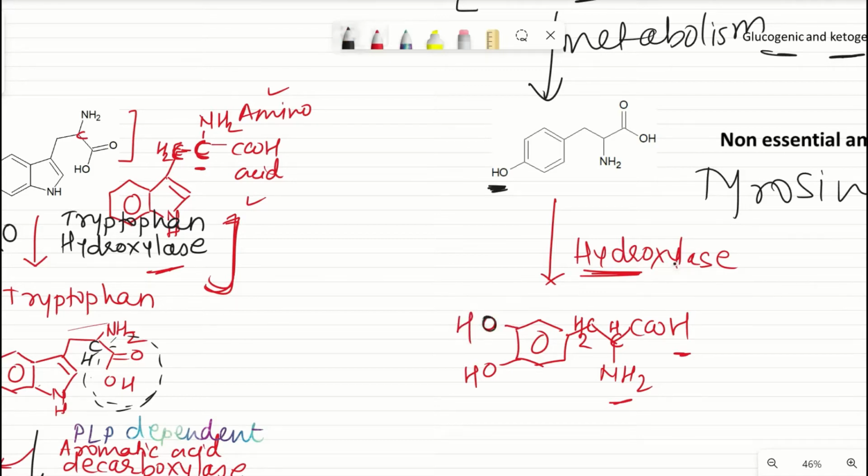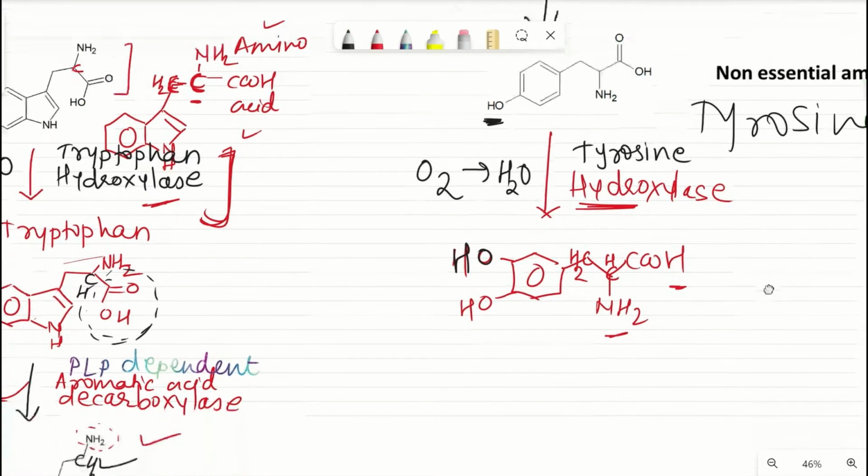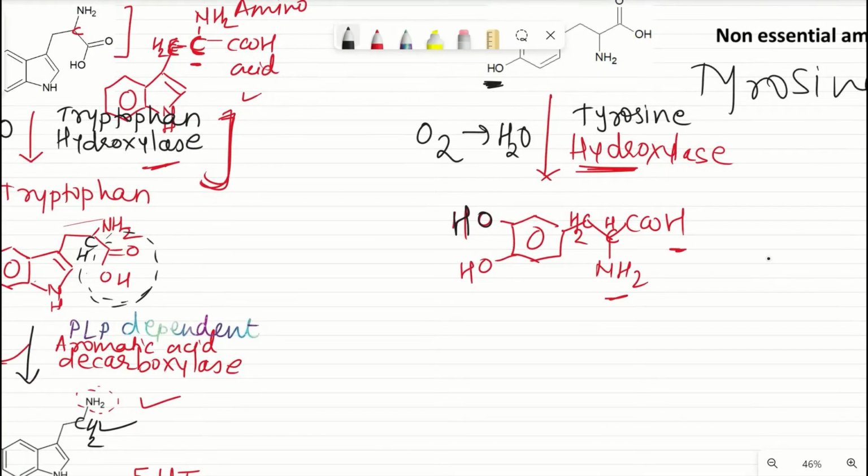Okay, and this OH has been added by tyrosine hydroxylase, that is the name of the enzyme. And from where has this O come? It has come from oxygen. So on the arrow you have to show that oxygen is getting converted into water. Now again